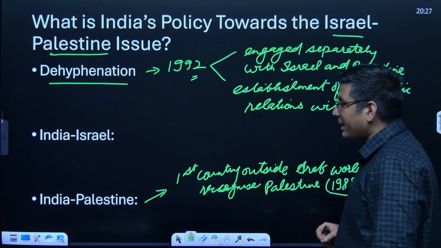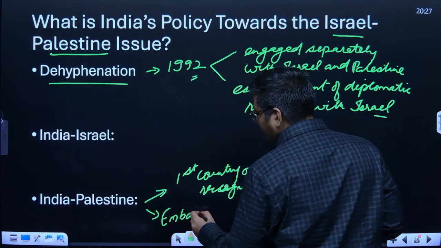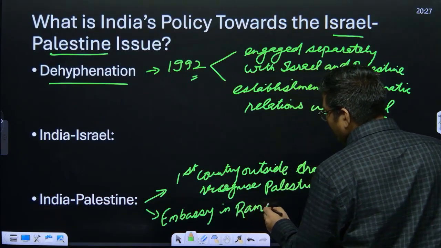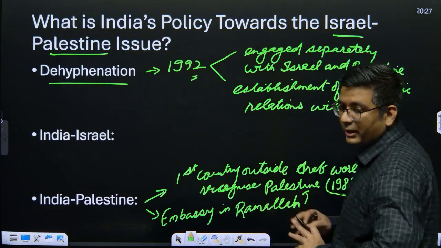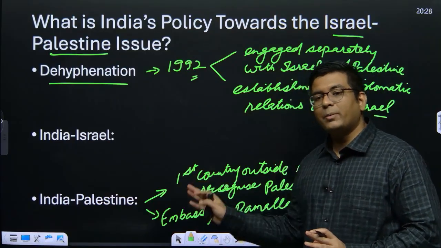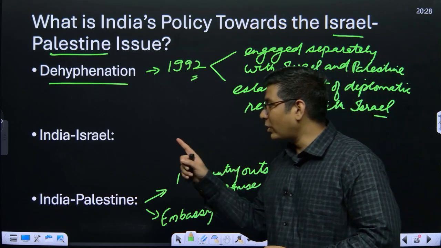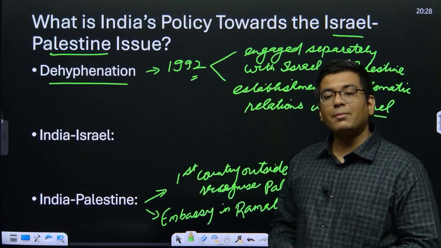India has its embassy in Ramallah, that is the current capital of Palestine. Earlier it was in Gaza as well, but in 2003 it was permanently shifted to Ramallah, which is currently the capital. Now when we talk about India and Israel, they have their diplomatic relations dating back to 1992.